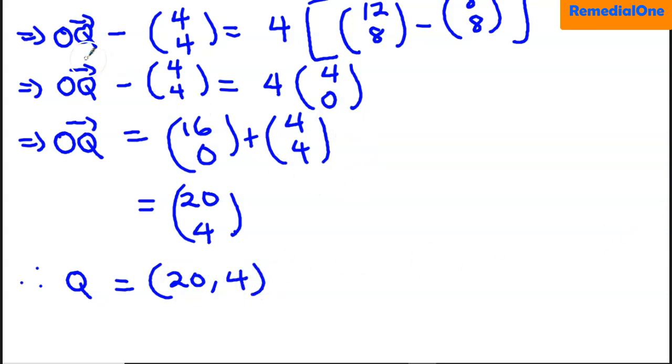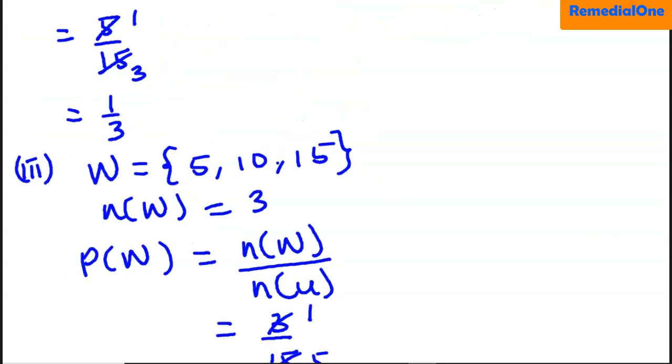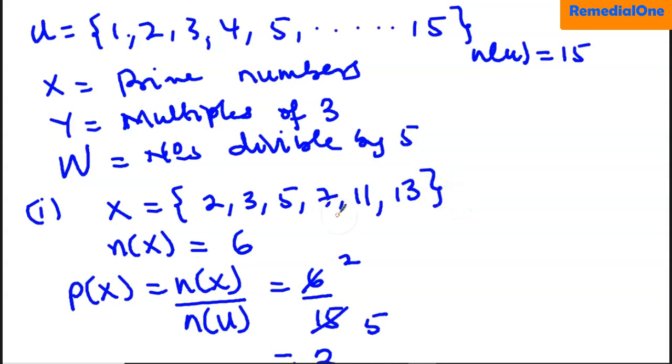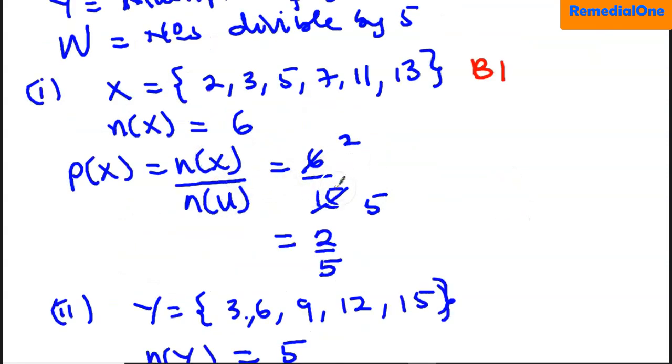Let's see how we are going to score this particular question, how WASSCE scored it. Okay. So for the first part, if you are able to bring out the set of prime numbers according to the scheme, you are given a bonus mark of 1. Then finding the probability is M1, and the final answer is A1. So the first part, you get 3 marks.